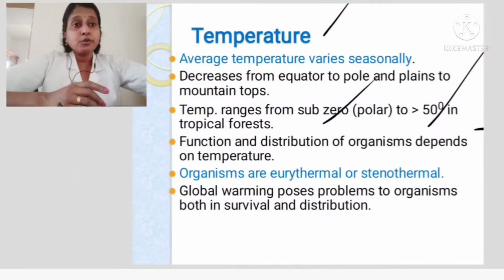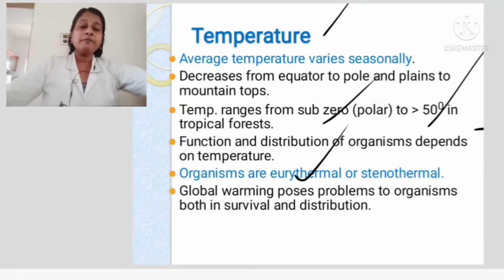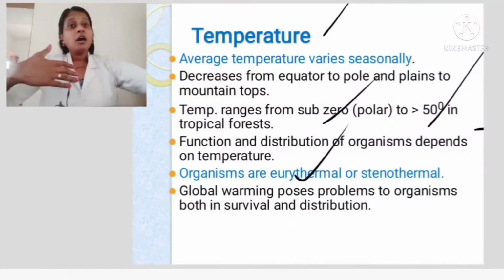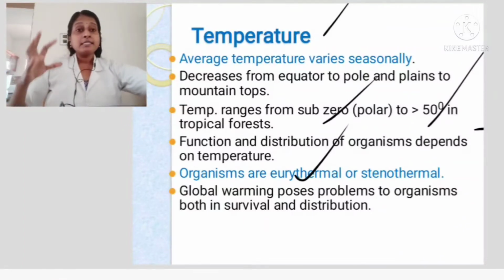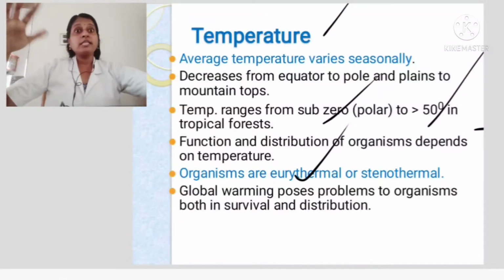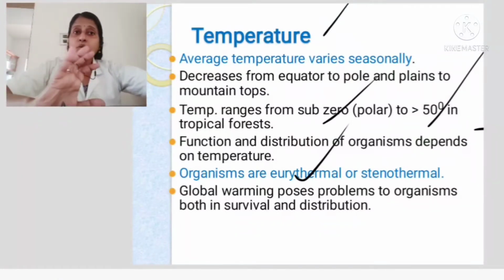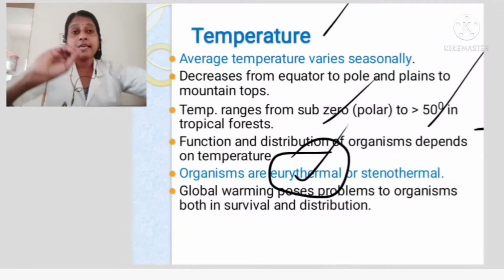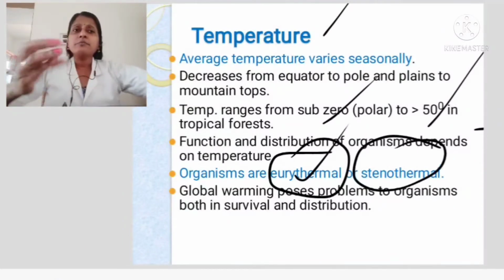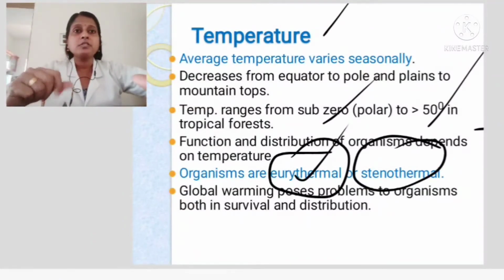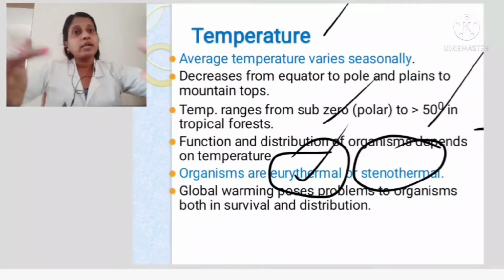What do you mean by the term eurythermal? Eurythermal means they can withstand a wide range of temperature. Means if the temperature range is higher also, they can, and if it is low also, like bacteria, they can survive in ice, as well as when you increase the temperature, in the volcano also you can find the bacteria. So some organisms are eurythermal, they can withstand a wide range of temperature difference, no issues. And some are stenothermal, even if there is a small change in the temperature they cannot survive. They die, they cannot adapt. So that sort of organisms are called stenothermal.